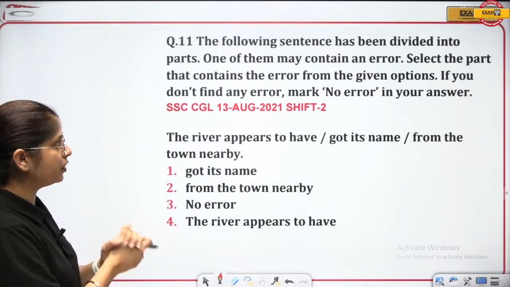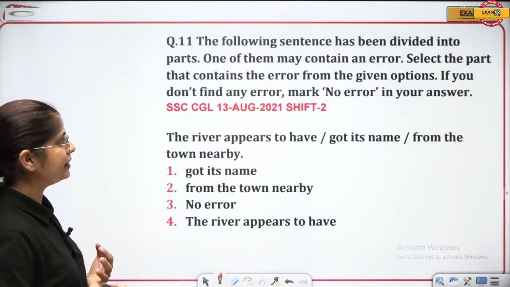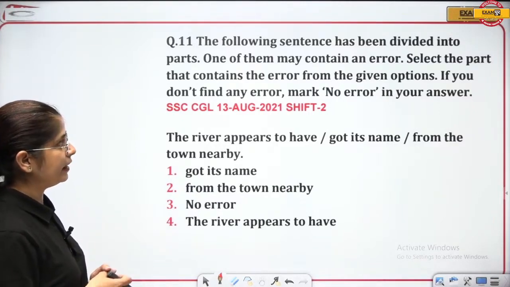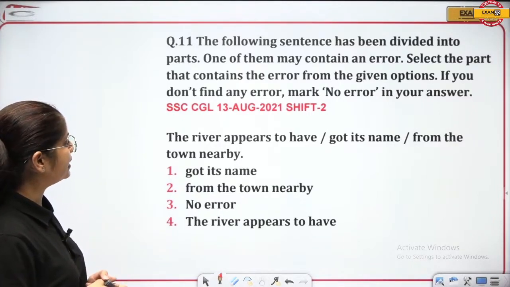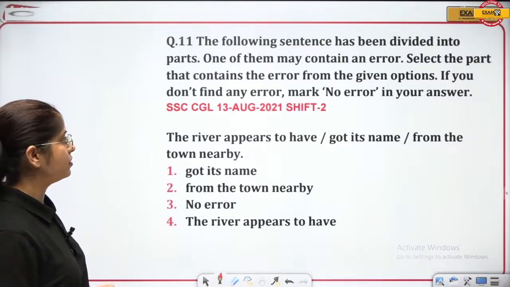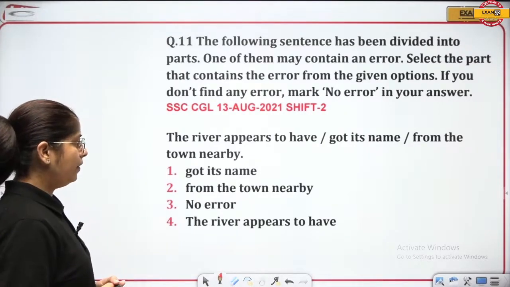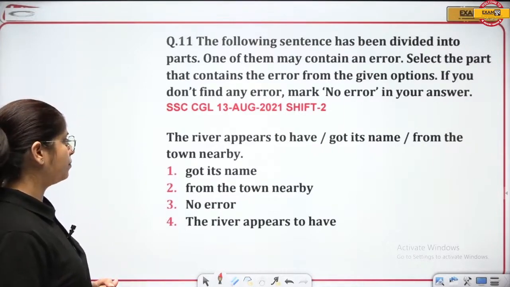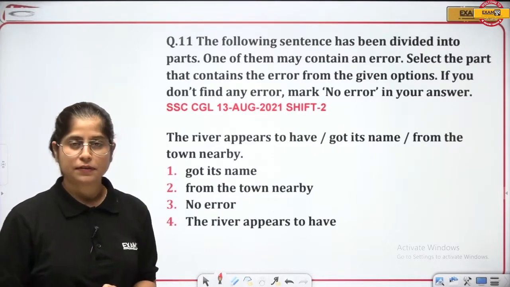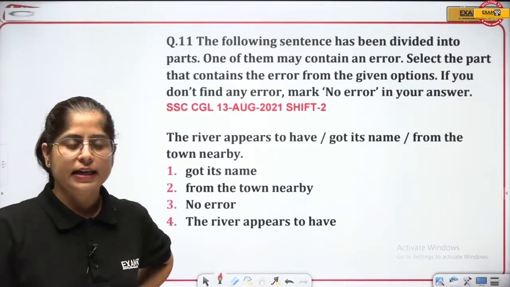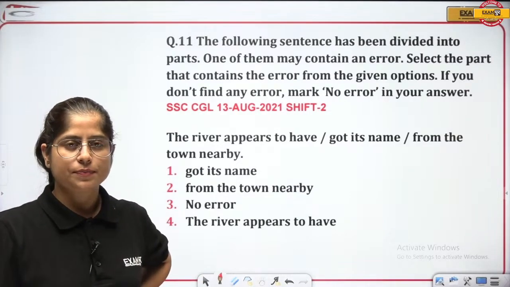This is of the error question. The following sentence has been divided into parts, and one of them may contain an error. Select the part that contains the error from the given options. If you don't find any error, then mark no error as your answer. The river appears to have got its name from the town nearby. Do you find any kind of error in it? Do you find any kind of error in that?